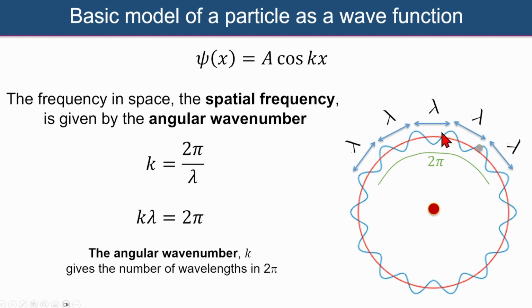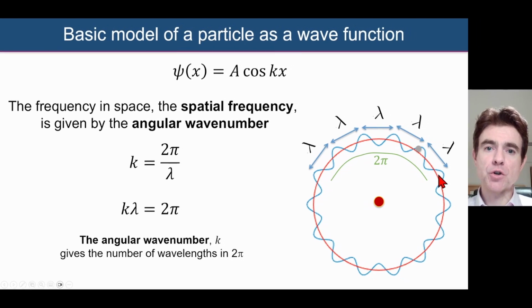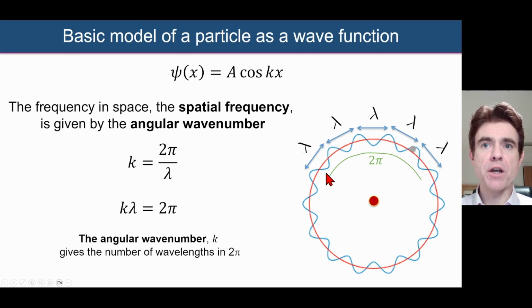If we consider some distance around the circumference of this circular orbit here, if we consider the distance 2 pi, then we could count up how many wavelengths of this wave function actually occur within that distance 2 pi. So we can see here approximately 1, 2, 3, 5 wavelengths across that interval 2 pi across the circumference of this circular orbit. So just there I want to motivate a very simple understanding of spatial frequency in connection to a wave function.